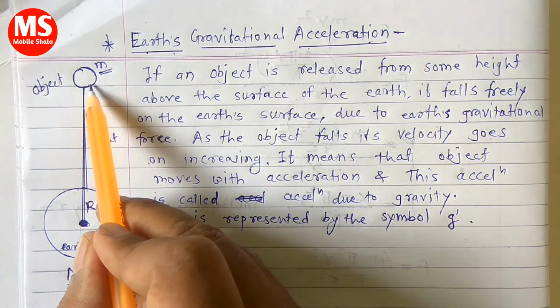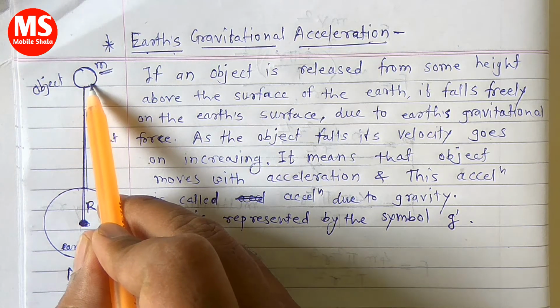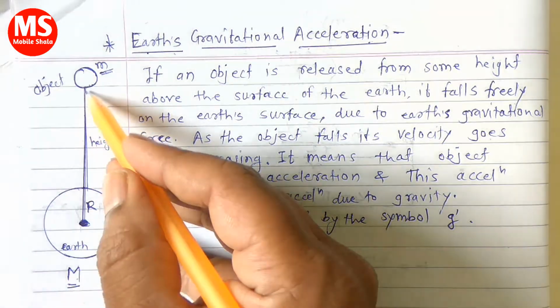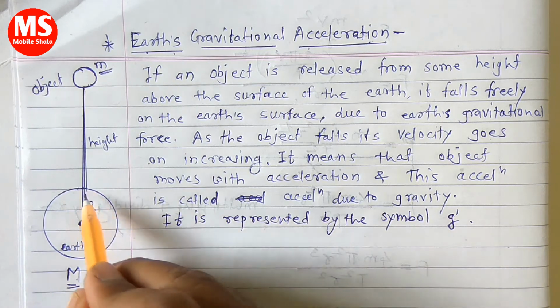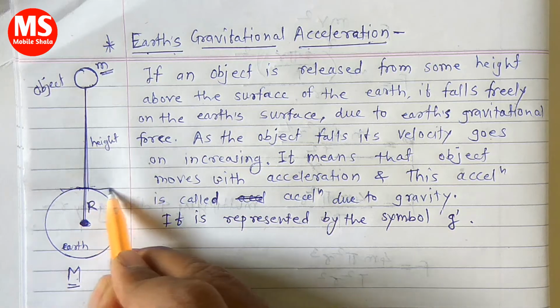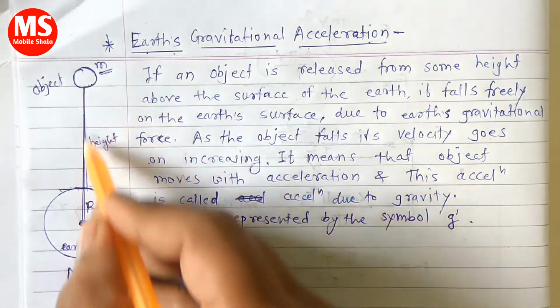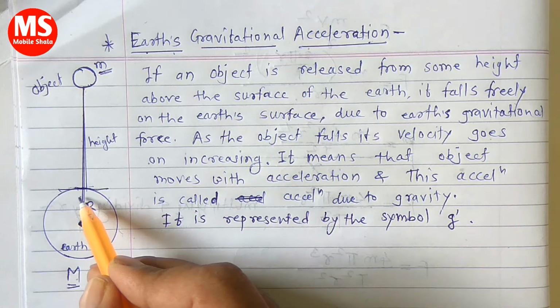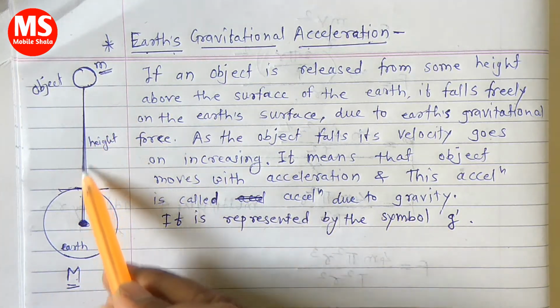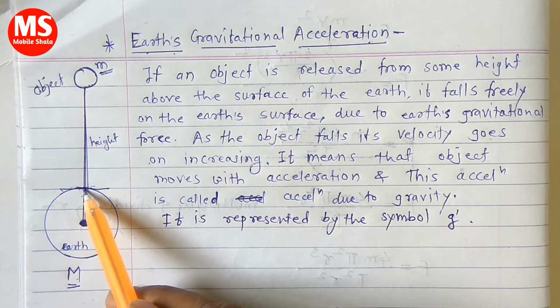So if an object is released from some height above the surface of the Earth, here is the surface of the Earth, then this object falls freely onto the surface of the Earth due to the influence of the Earth's gravitational force.